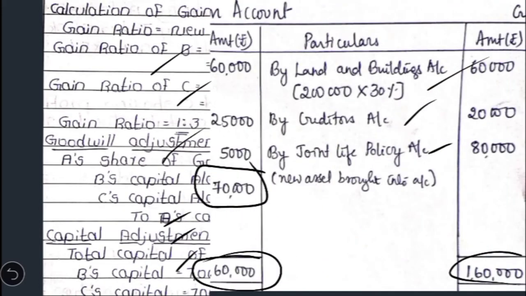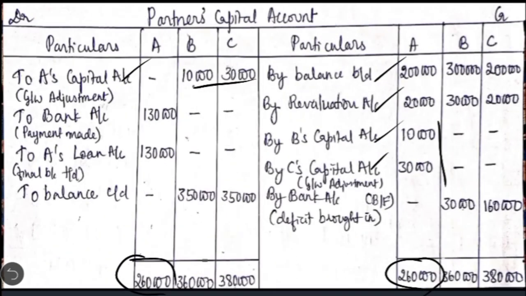So we have to see what is the total balance. The total balance is 2,60,000, out of which 50% will be paid immediately on his retirement and the remaining 50% will be paid within 1 year, which means that now we have to transfer to his loan account. So to bank account, 50% of 2,60,000 comes to 1,30,000. Then to A's loan account, the remaining 50%, that is 1,30,000. Thereby we have closed the retiring partner's capital account.